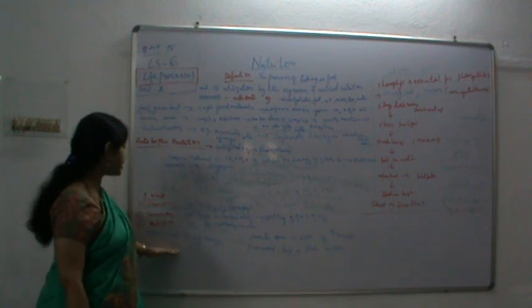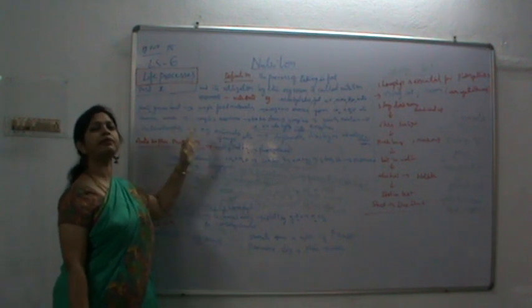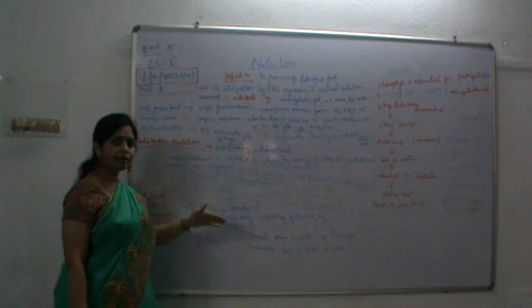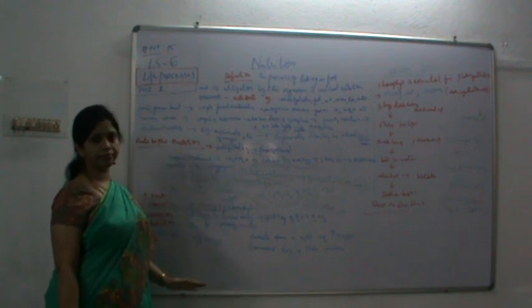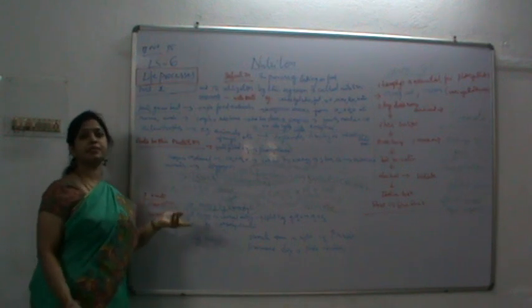Till now, what have we seen? First, the definition of nutrition. What are simple nutrition and complex nutrition? Then the nutrition in plants. Now, for desert plants, the sequence is different.